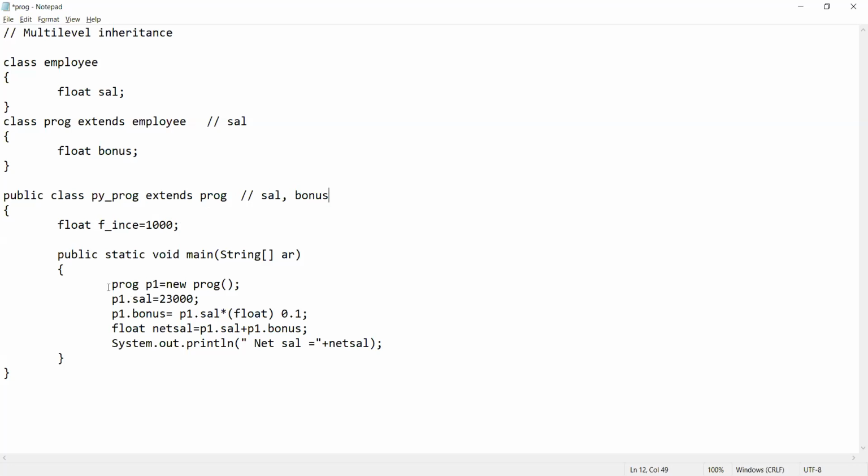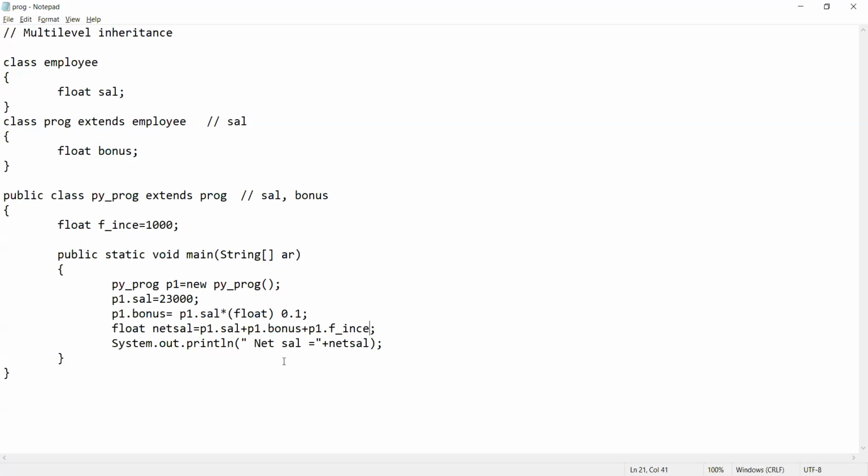So let's take the object of Python programmer. We have made the object of Python programmer, we have declared the salary as 23,000, we have taken out the bonus, and then in the net salary you have to add P1 dot fixed incentive also.